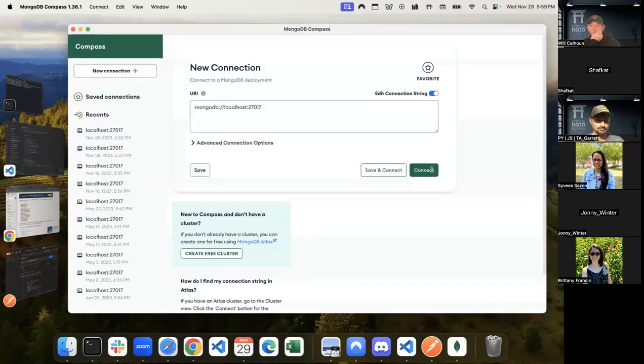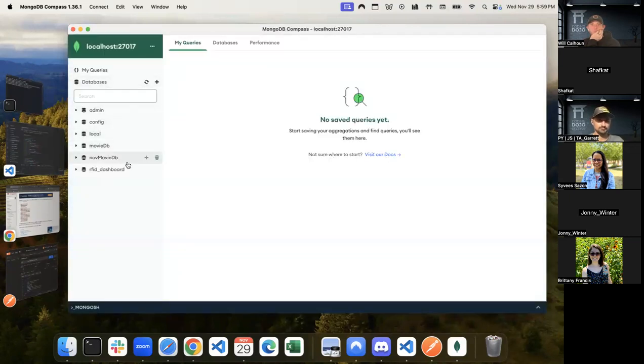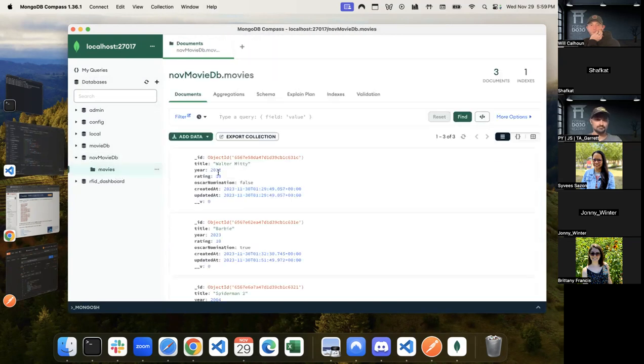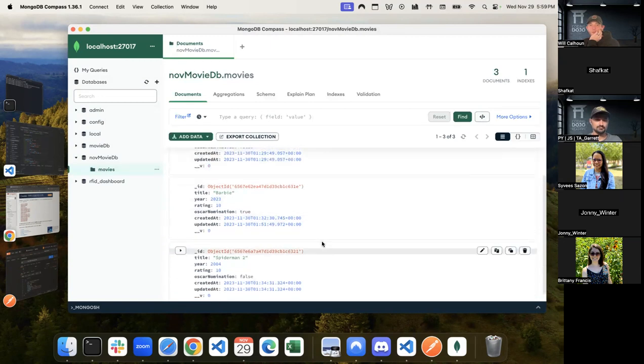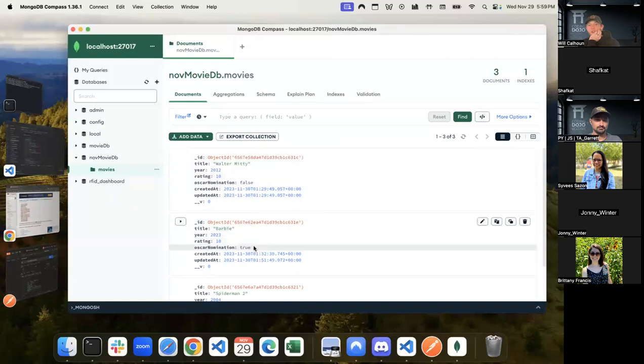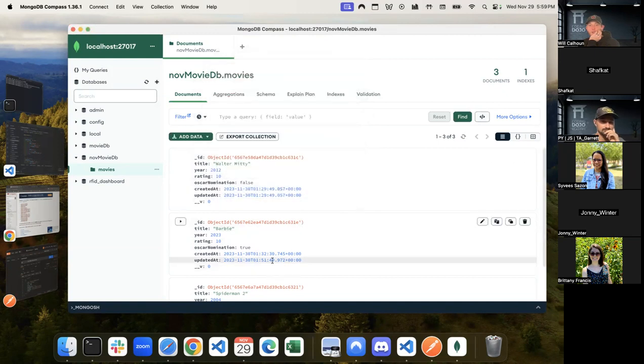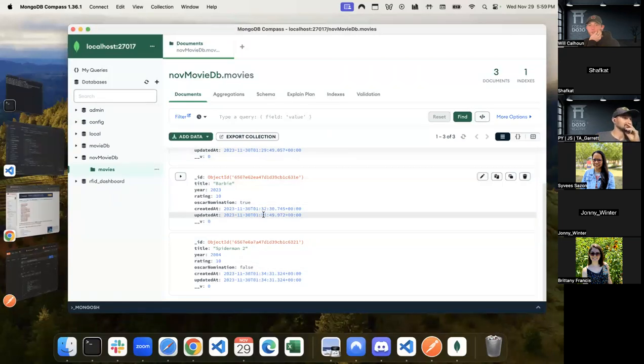Let's make a connection. So now if I look at movies, yeah, I have all of my movies here. And you can see that my Barbie is updated. We see a different time here, because all of these have the same time because they haven't been updated, except this one we did update to make it a 10 out of 10.